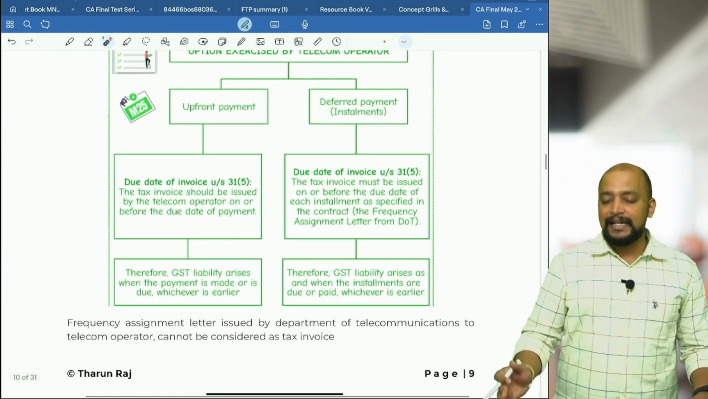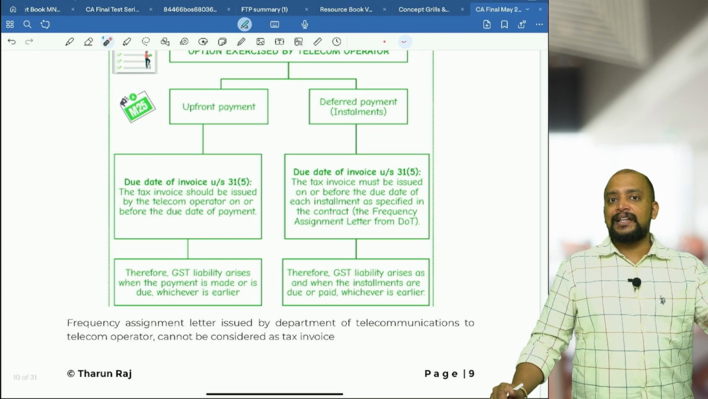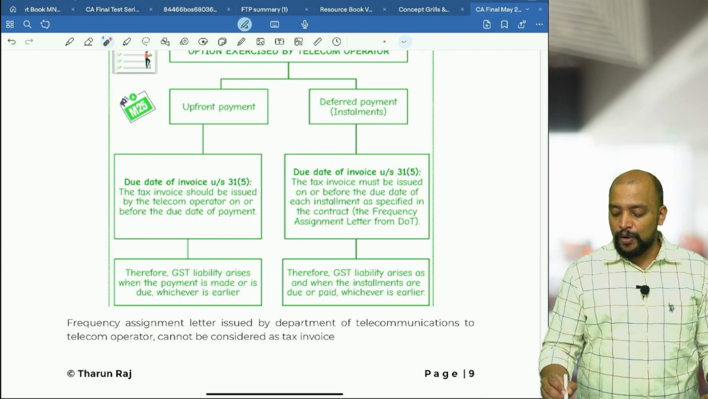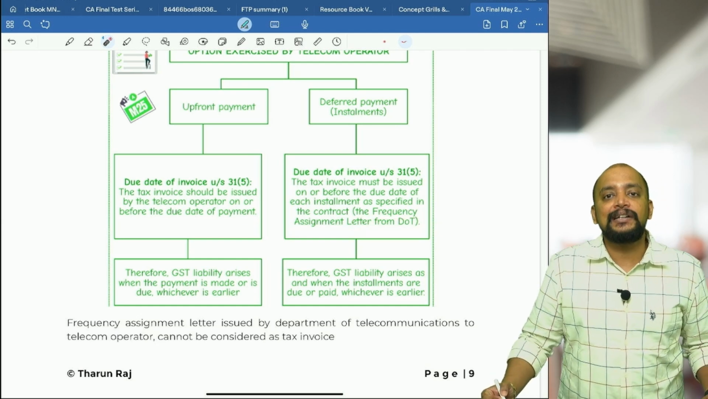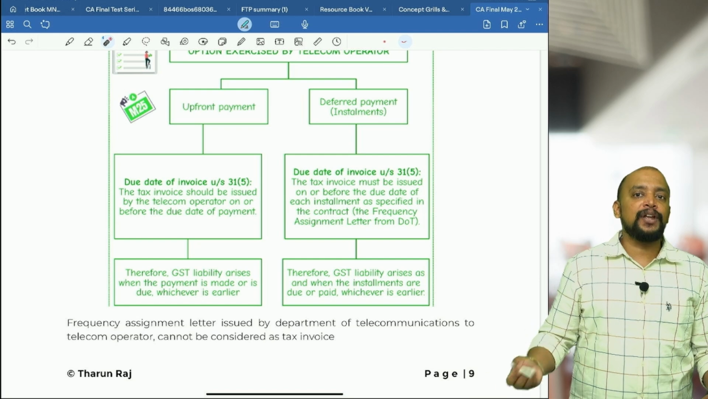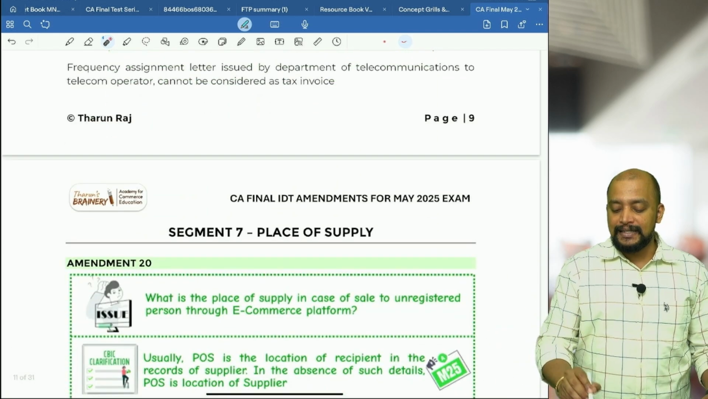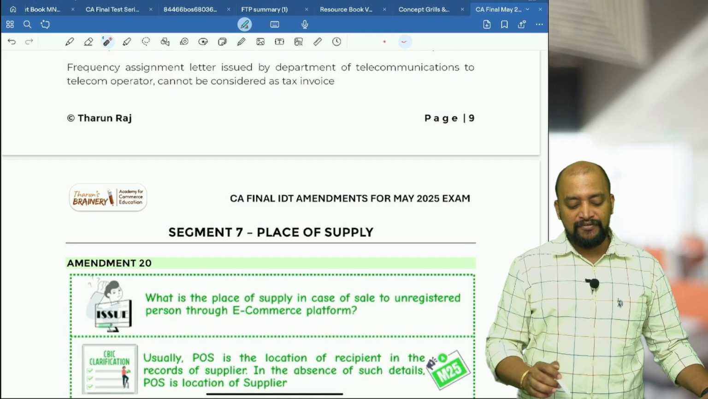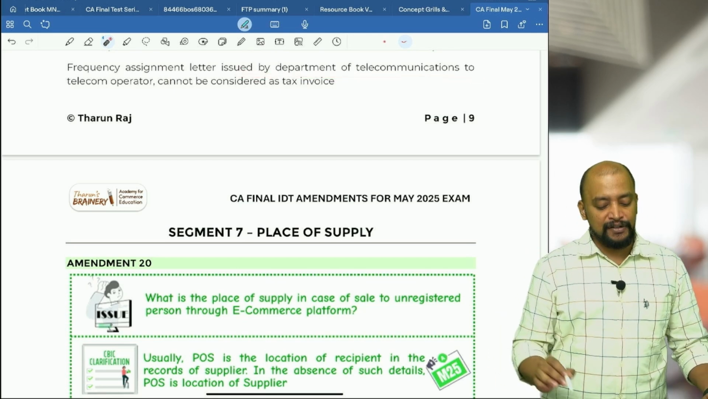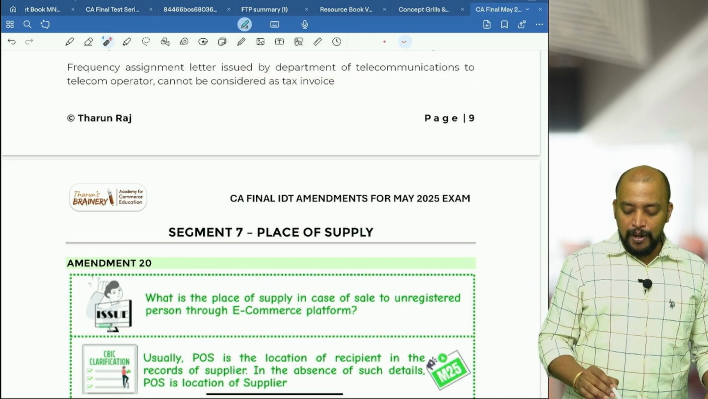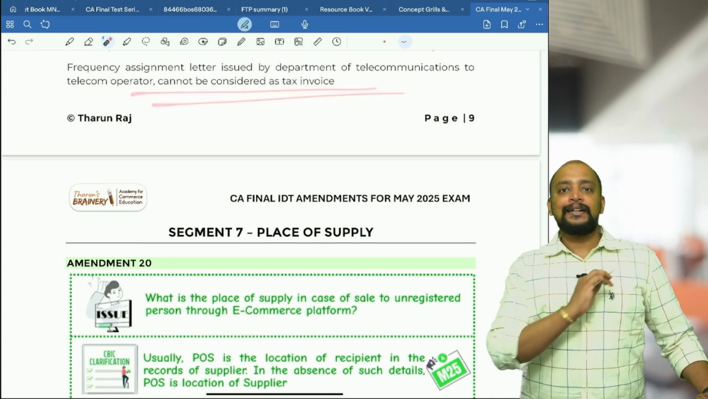And basically, how do we know which date the payment is due, etc.? There is something called the frequency assignment letter from the Department of Telecommunication, in that it will be available. And that cannot be considered as the invoice. So, this is one point. The frequency assignment letter issued by the Department of Telecommunication to the telecom operator cannot be considered as a tax invoice.